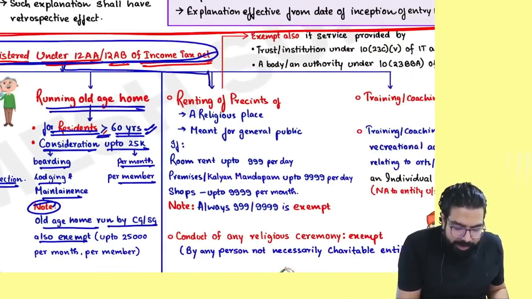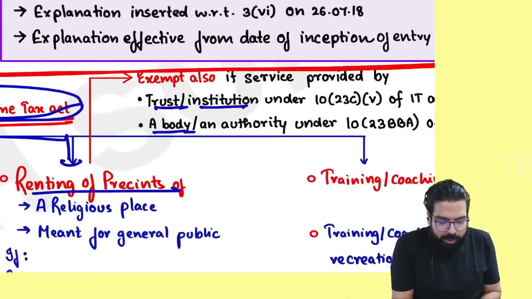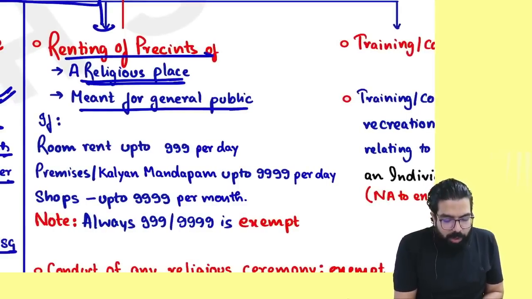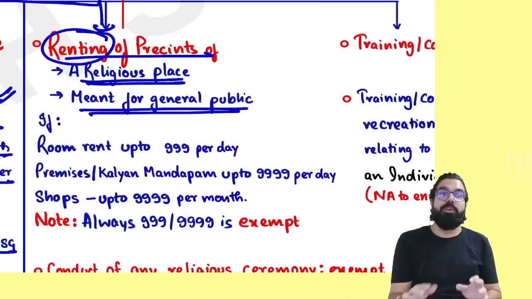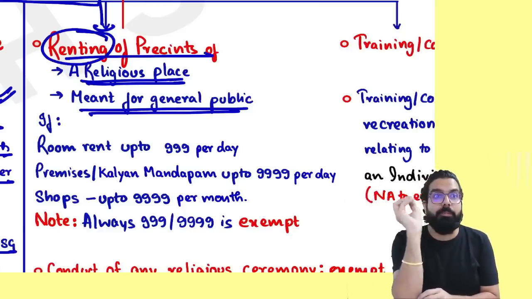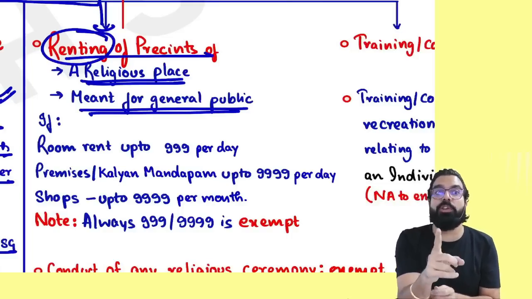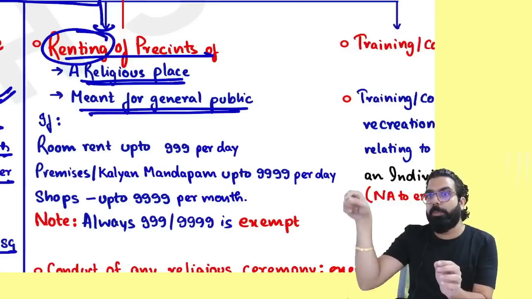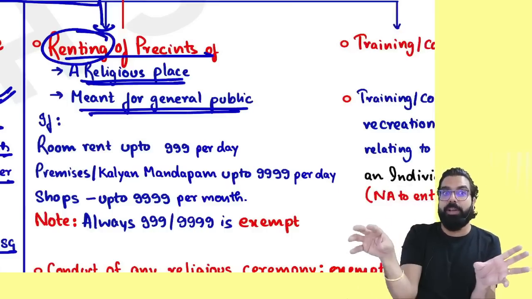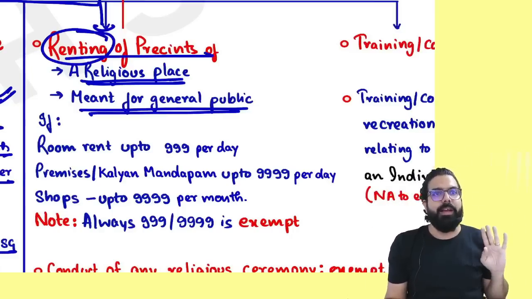The next is, if there is an entity registered under 12AA or 12AB, or any trust, institution, authority or board, and they are giving a religious place meant for the general public on rent. You know a temple. The temple will give a Kalyan Mandapam, the temple's wedding hall for getting married. Always remember, if the temple is charging you 10,000 rupees, it is taxable. You do one thing, put 1 rupee in the hundi over there, and they charge you 9,999, it is always exempt. Because the temple has a hundi, remember, put 1 rupee in the hundi, and 9,999 will always be exempt.